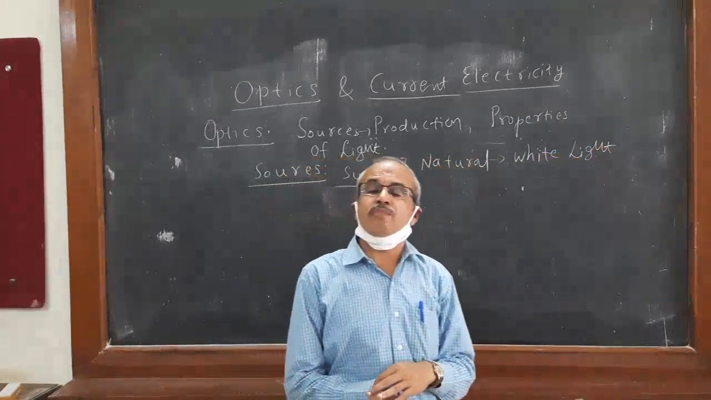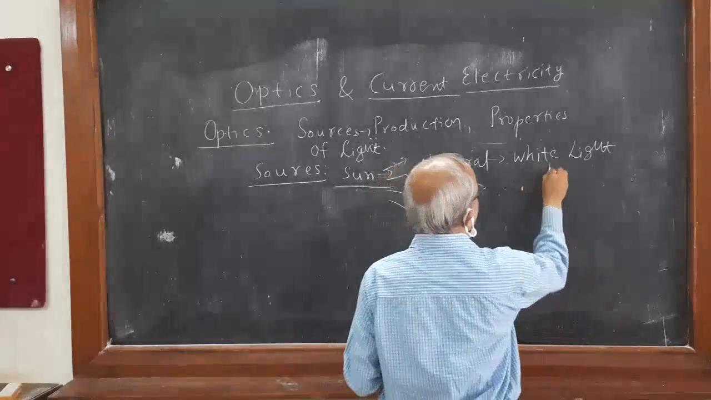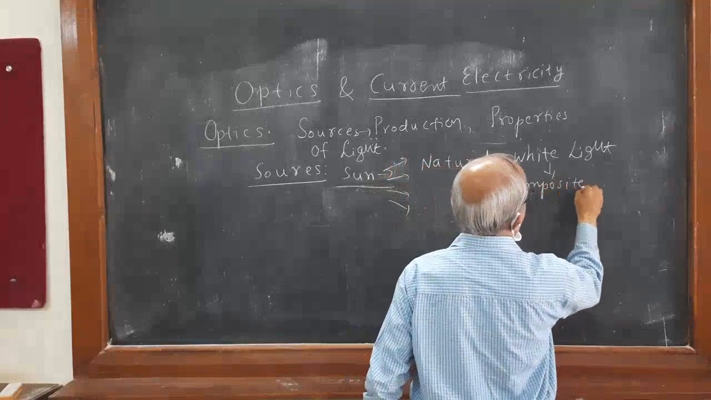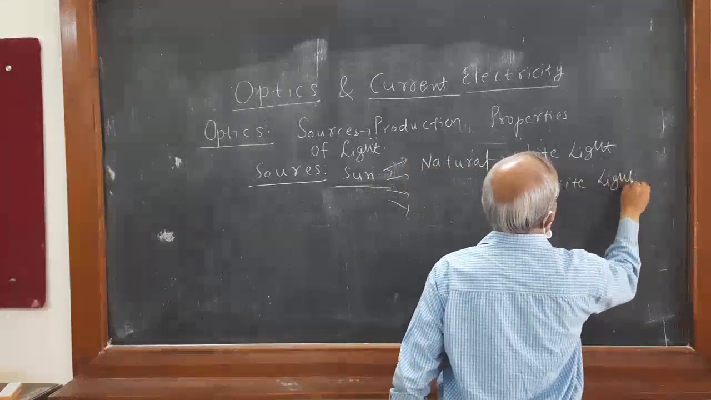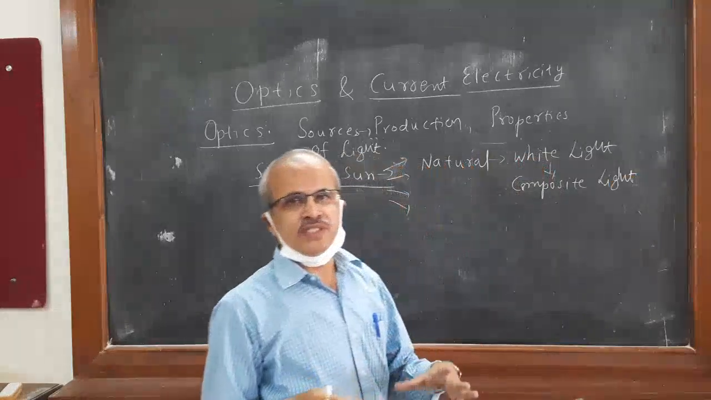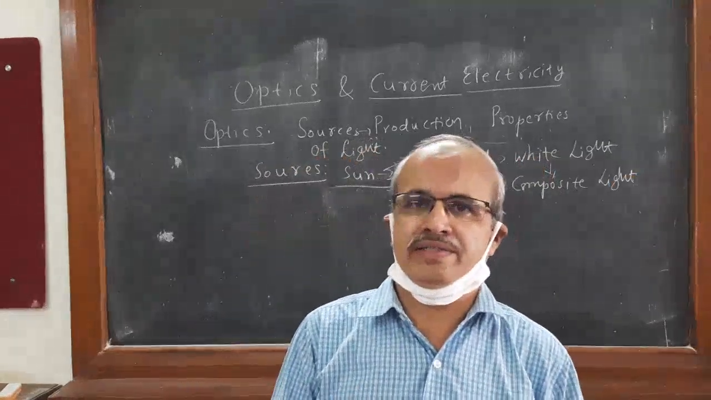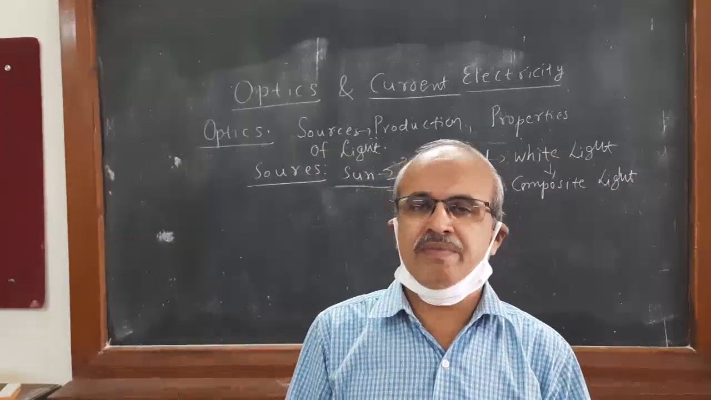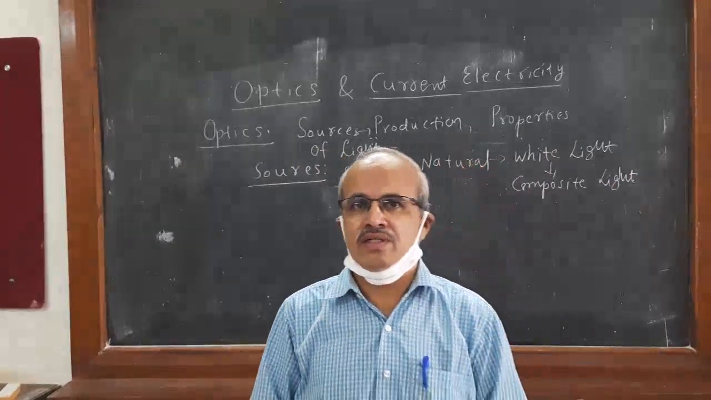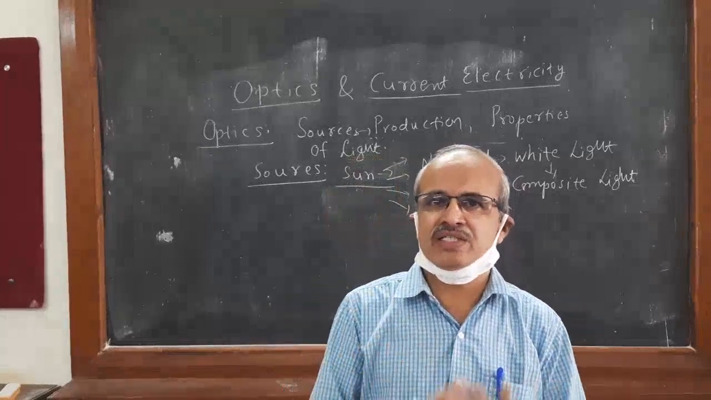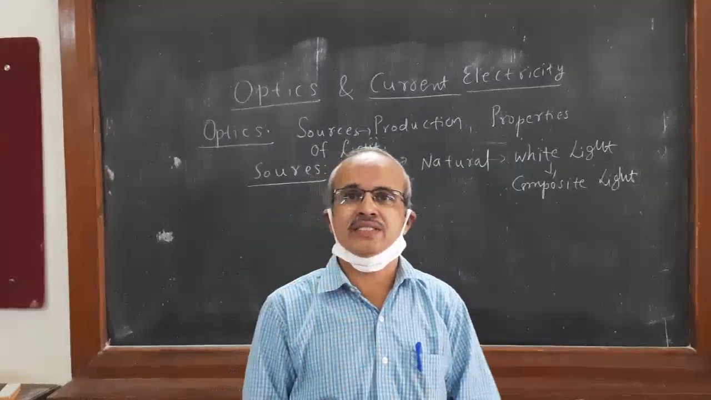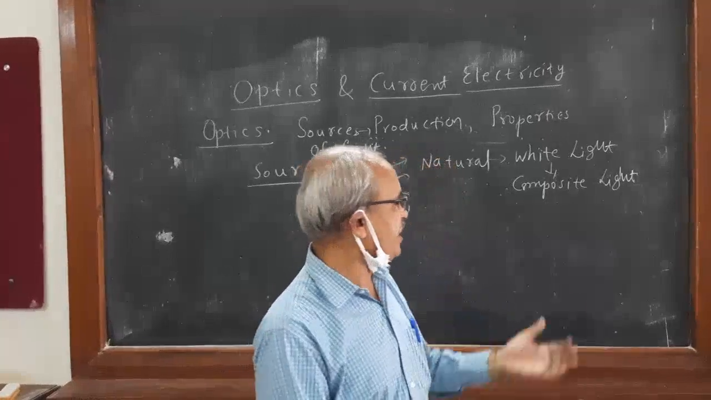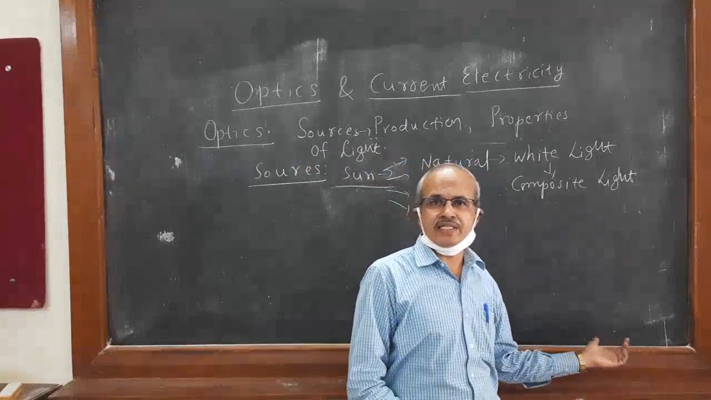White light means it is a composite light. It is called composite light. Composite light means it consists of more than one color. We know that there is a spectrum. Spectrum has 7 colors, a band of colors. It is called spectrum. It may start from red color and end with violet color.